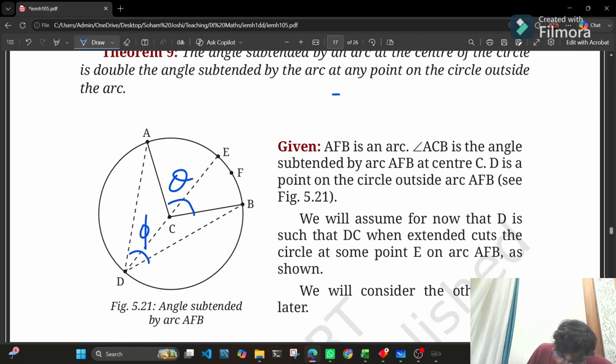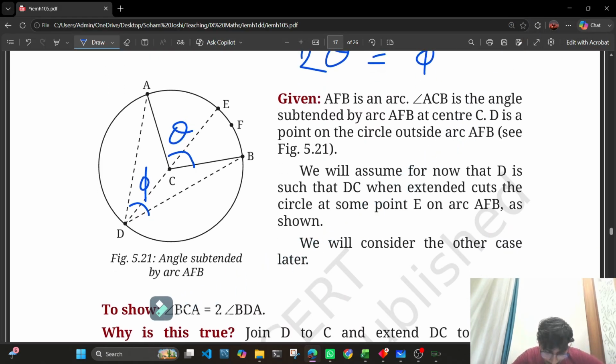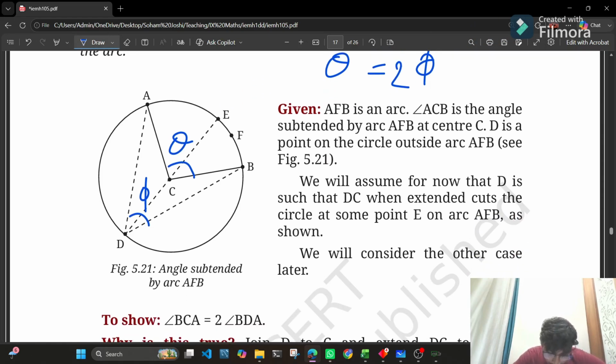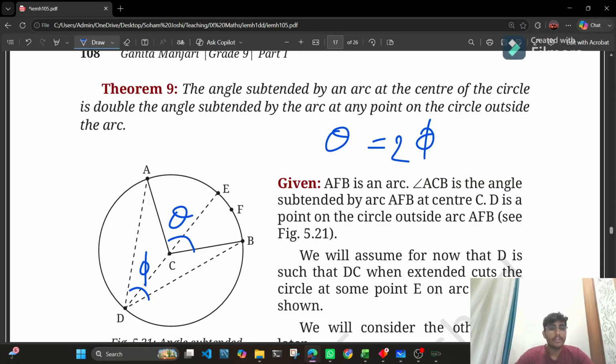So this theorem states that angle BCA is equal to 2 angle BDA.